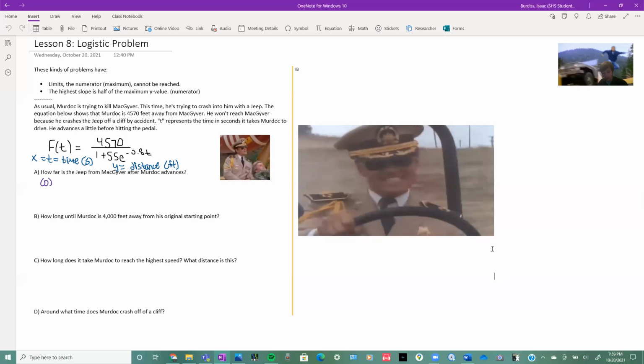Well, really, that's the uppercase F. So that means when time is 0, what's the distance before Murdoch starts? How do we figure that out? We have to plug in 0 for t. So what we're going to end up doing in the calculator is typing in this.